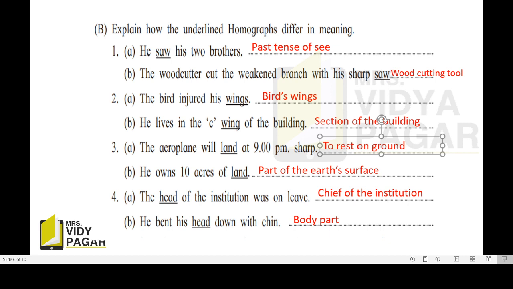Now see. Third, the aeroplane will land at 9 p.m. sharp. Here, to land means to rest on the ground, जमिनीवर उतरणे. And second, he owns 10 acres of land. Here, land means part of the earth's surface, जमीन. तो 10 एकर जमिनीचा मालक आहे अशा अर्थाने land. Next, the head of the institution was on leave. Head means the chief of the institution, pramukh, adhikari. And second, he bent his head down. Here, head means body part.